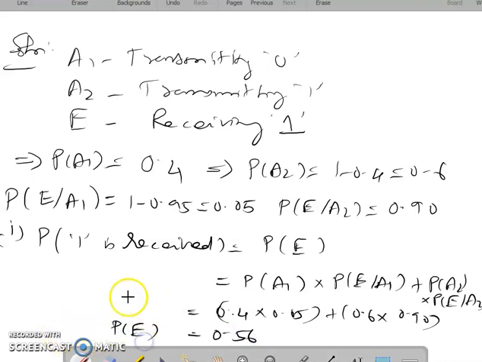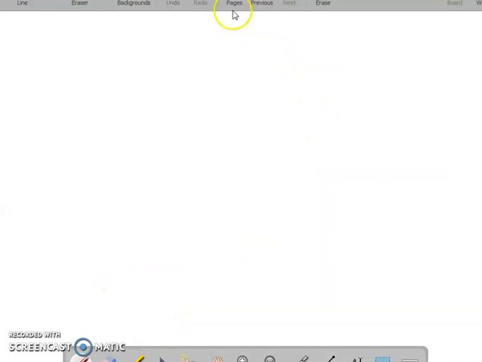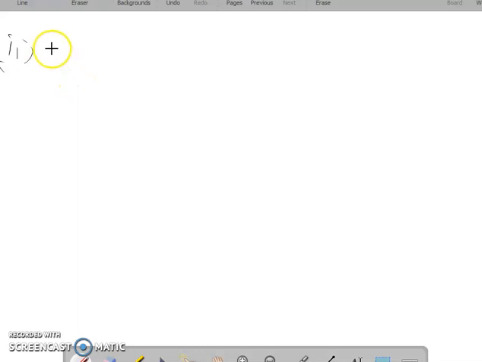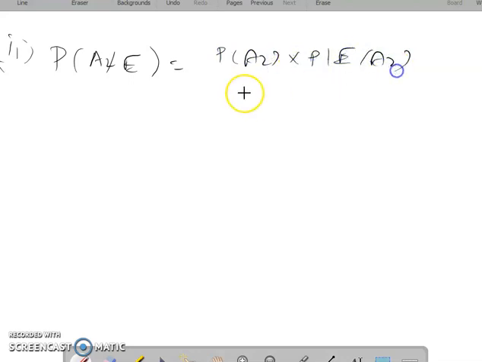What is the chance that a 1 is received here? Then they are asking another subdivision: given that a 1 was received, what is the chance that a 1 was transmitted? That 1 was received is already known. Transmitting 1 means we can use the idea of A2, that is, A2 given E. Therefore, by Bayes theorem, we use the probability of A2 times E given A2, whole divided by the summation of all the probabilities.